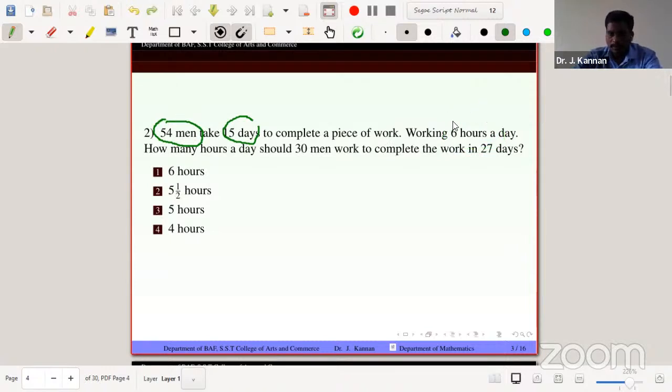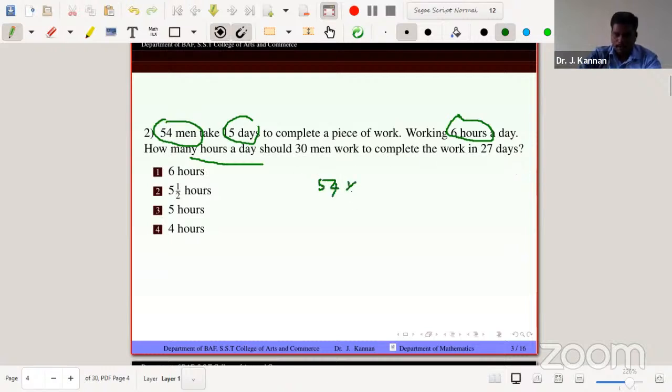In this situation we need the first format, because the number of hours is given. The question is: for how many hours a day should 30 men work to complete the work in 27 days?